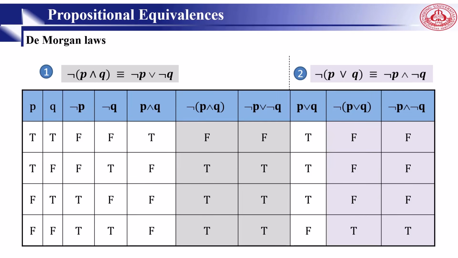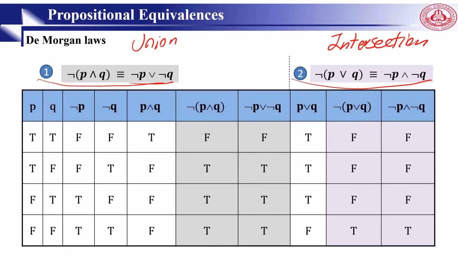We have a very famous pair of laws which are considered De Morgan's laws. De Morgan's laws are probably the most important logical equivalences that we should know. They can be used in Boolean algebra, set theory, and also in propositional equivalences. We have two, one here and another one here. In the first one, this is called union and this is called intersection. Based on this law, the complement of the union of the two propositional variables will be equal to the intersection of the negation of both. In other words, if we apply negation to AND, it will be changed to OR.